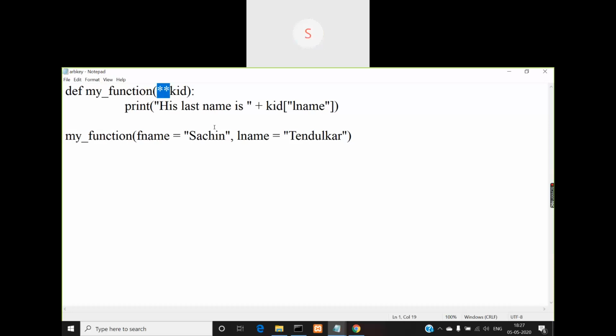Double stars are there, right? Earlier we used a single star, which indicates variable length parameters or arbitrary parameters. But here you have double star symbols, which indicates that these parameters are variable length keyword parameters or arbitrary keyword parameters.